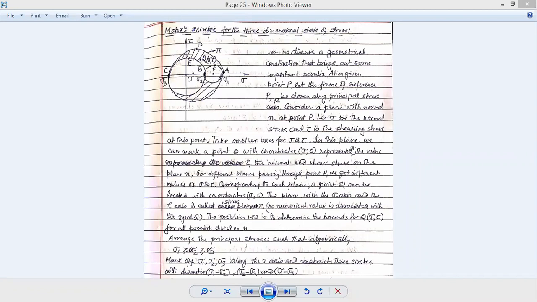Next, we are imagining another plane going through the point P with a normal N. Through this point P one normal stress is acting, which is sigma, and a shear stress is acting, which is tau. Now, we cannot draw anything on a three-dimensional plane because we don't have it other than CAD.